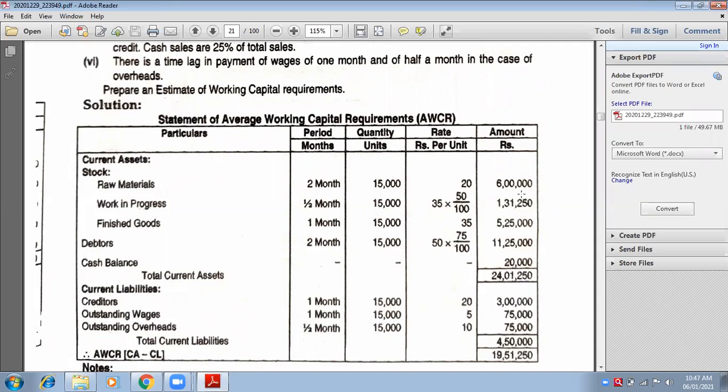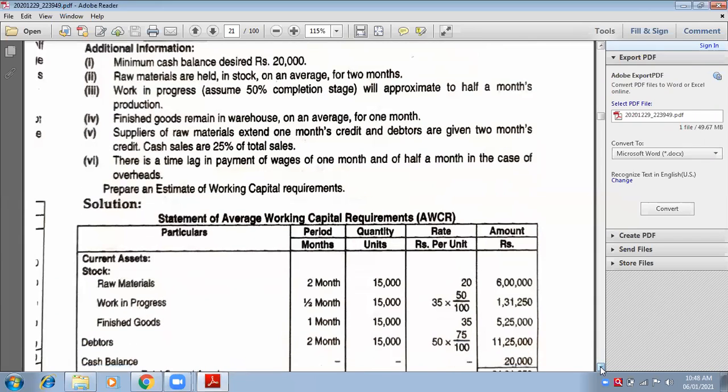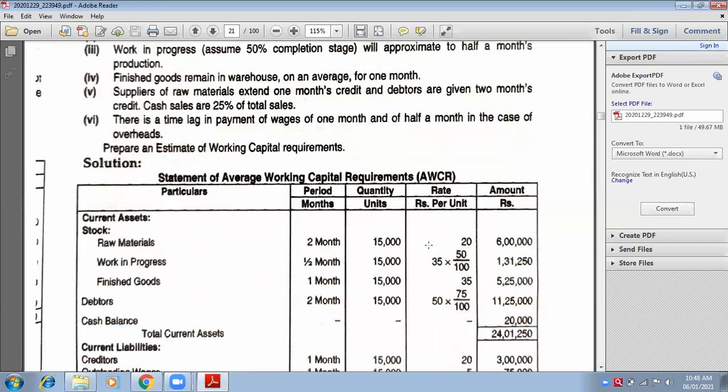Now, the period is given in the question, in the adjustments. The second adjustment is raw material held in stock on an average for 2 months. Therefore, 15,000 into 2. And cost per unit is 20, already given in the question for raw material. So 15,000 into 2 into 20. The amount will be 6 lakhs. Is it clear, everyone? Yes, ma'am.